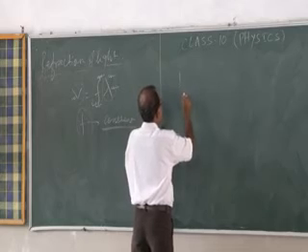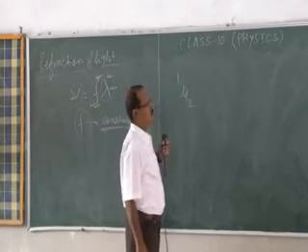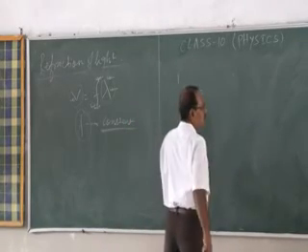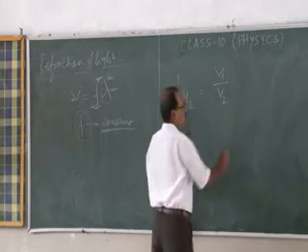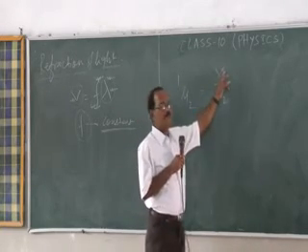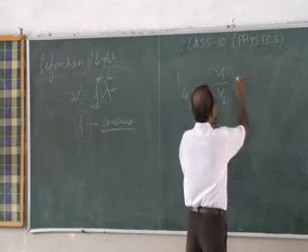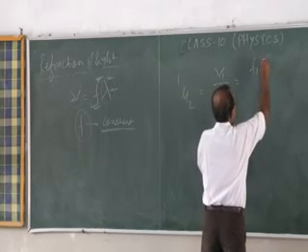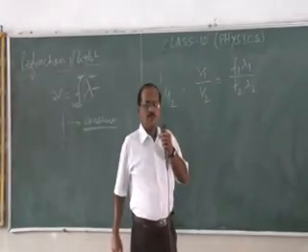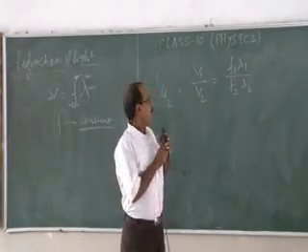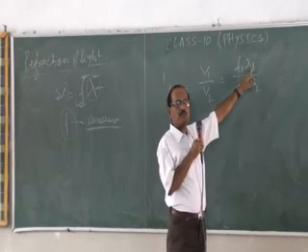So say this is 1 mu 2, the refractive index of medium 2 with respect to 1. This is equal to, we know, V1 by V2, the speed of light in medium 1 to the speed of light in medium 2. This can be written as F1 lambda 1 by F2 lambda 2: frequency of light in medium 1 into wavelength of light in medium 1